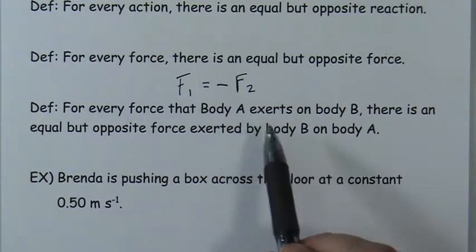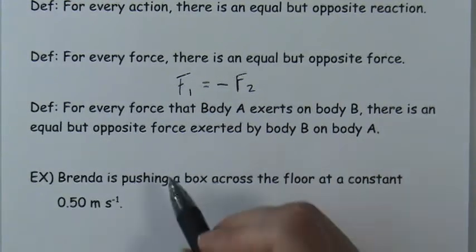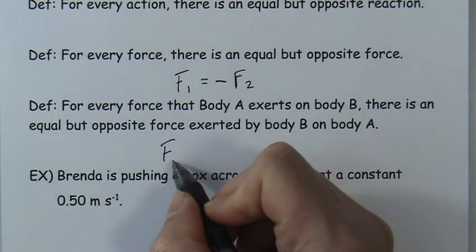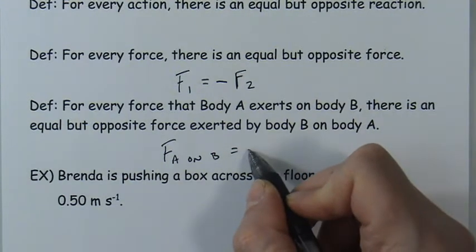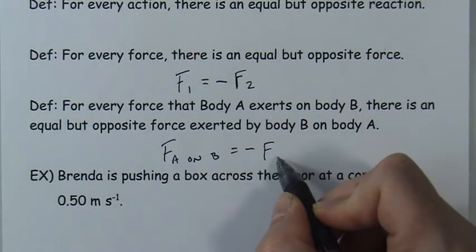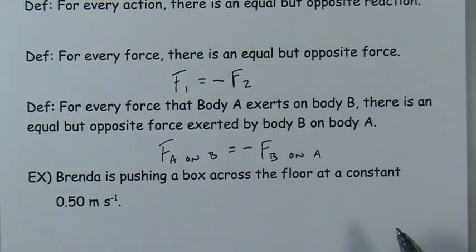So body A pushes against B. B therefore is going to respond by pushing back with an equal force but in the opposite direction. So we could write that like this: the force of A acting on B is equal to but opposite to the force that B exerts on A. So that's probably the most articulate expression of the third law. And it's a very conceptual thing, that the third law is used for all kinds of aspects of thinking about why objects move the way that they do, or the fact that objects are able to move at all.